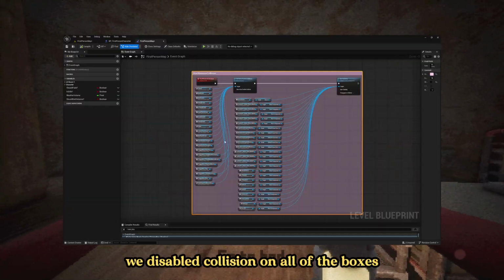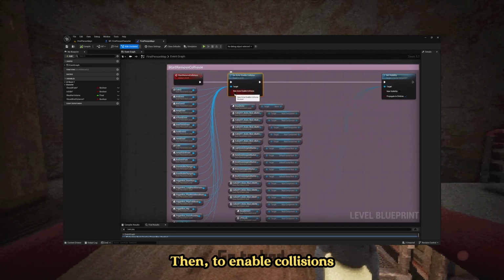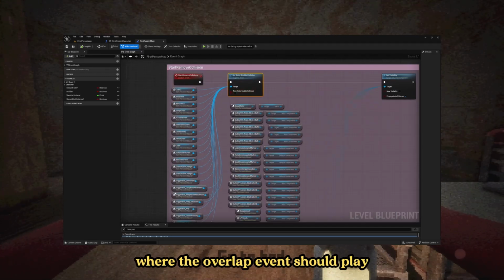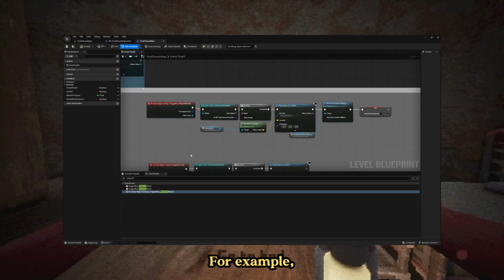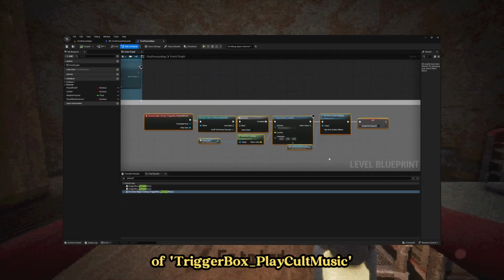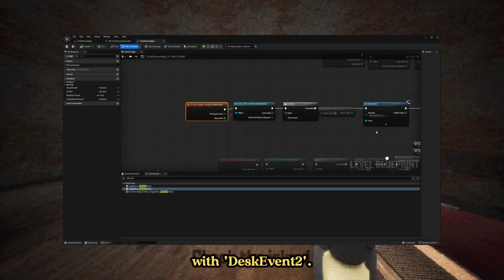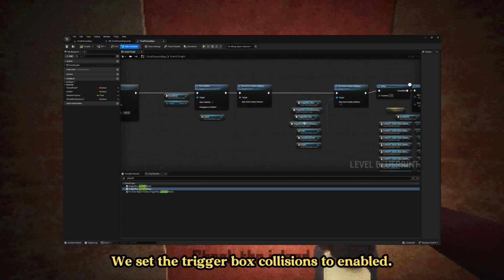To fix this issue, we disabled collision on all of the boxes we wanted to play later in the story. Then, to enable collisions, we go to the point in the story where the overlap event should play and enable collision. For example, the cult music chant is triggered on the overlap event of triggerbox_play_cult_music. At the beginning of the game, the trigger is disabled, but once we write the data report with desk event 2, we set the trigger box collisions to enabled.